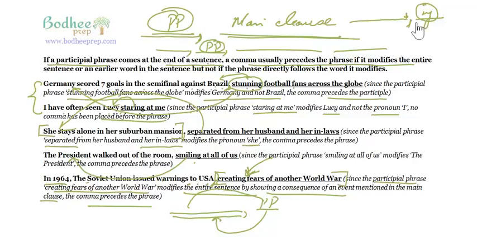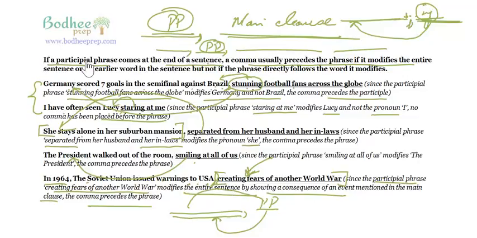So you put a comma if the modifier is modifying an element that comes quite at the start of the sentence, or this entire modifier is modifying the entire sentence. In both the cases you put a comma. But if the modifier is modifying something that comes immediately before it, you don't put a comma. So in 1964, the Soviet Union issued warnings to USA, comma, creating fears of another world war.